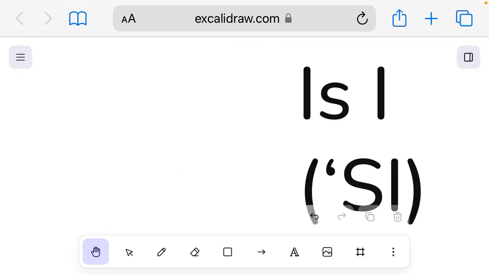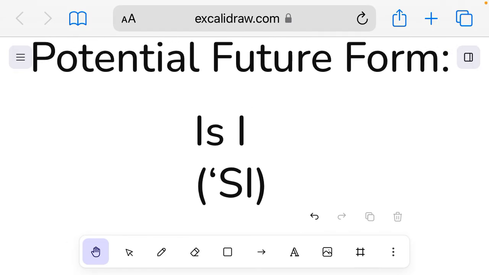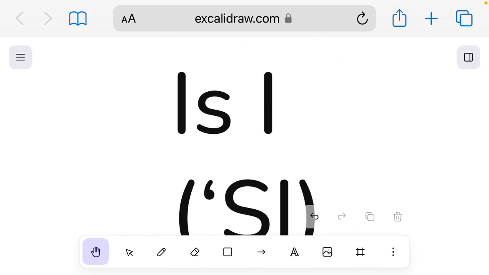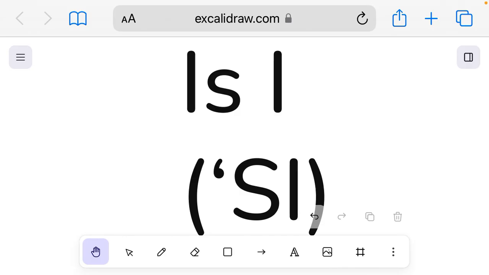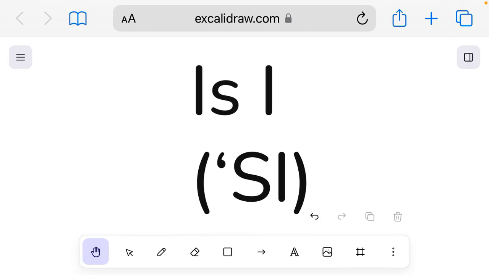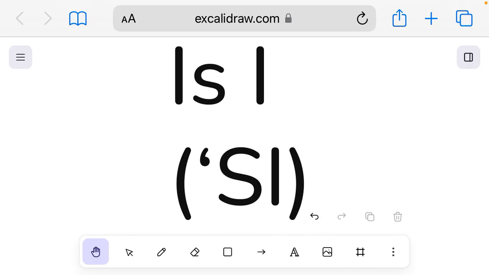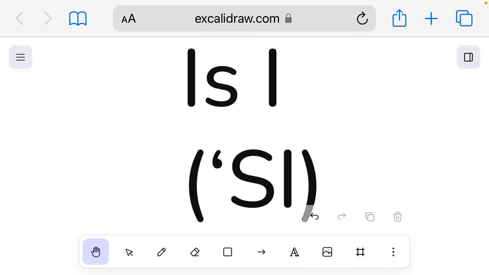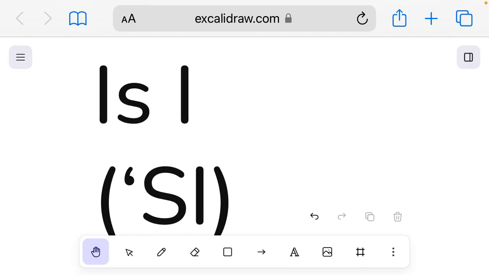And also, we have a potential future form, which is "is I." "Is I" is the question form of "I is." This is just my future form. You can say in a sentence, "Is I a person?"